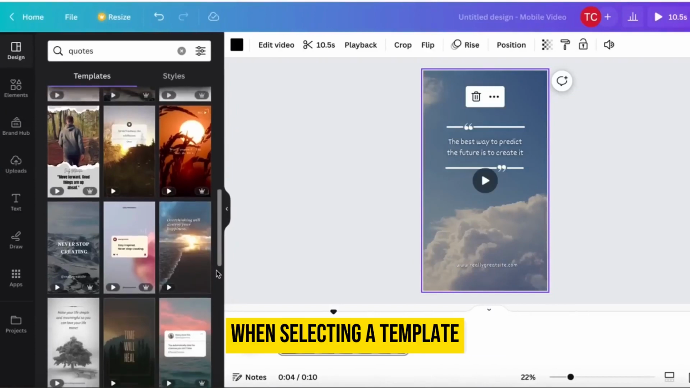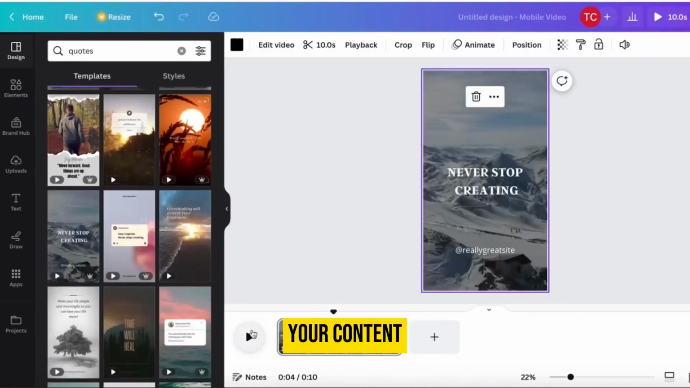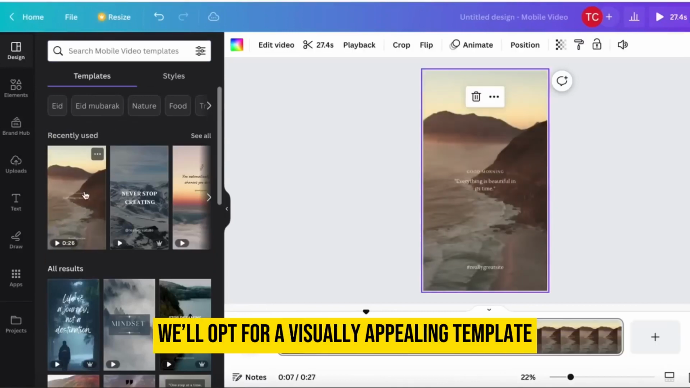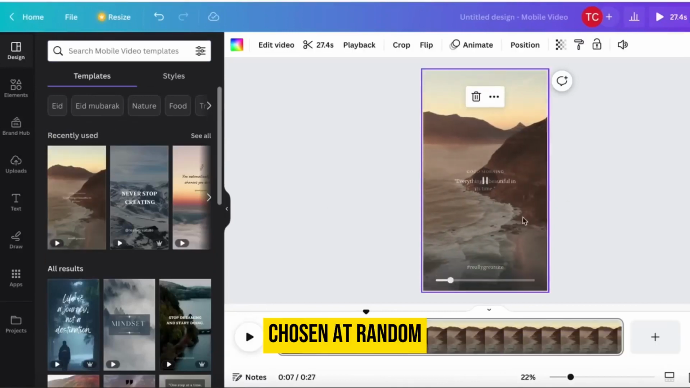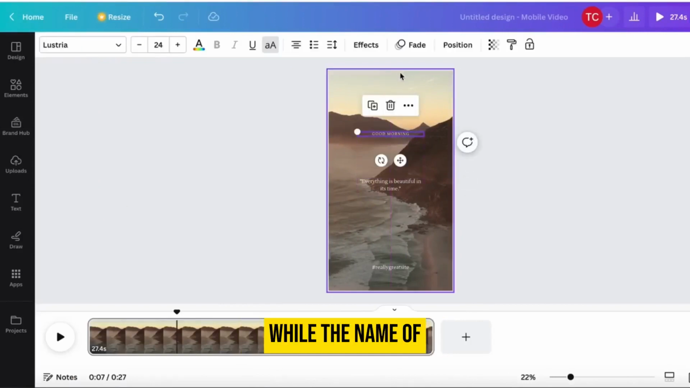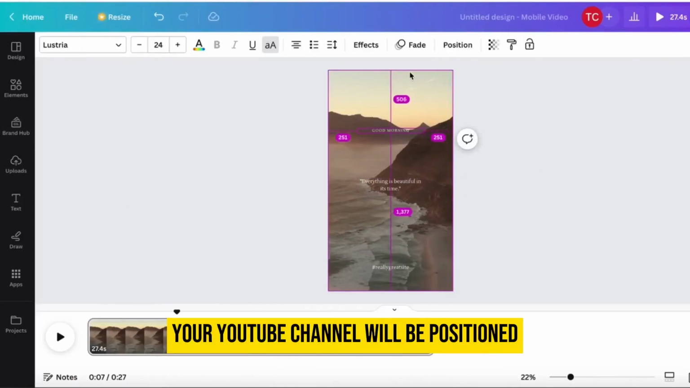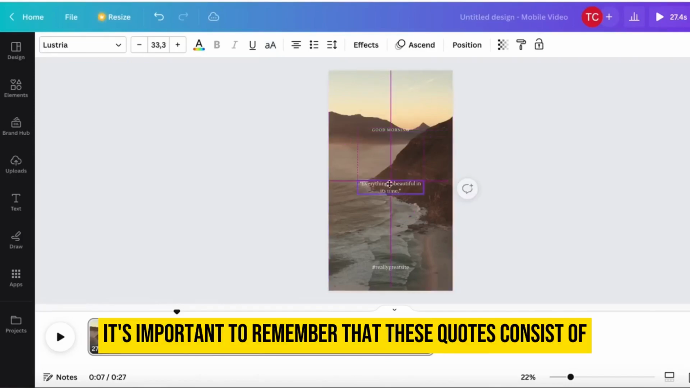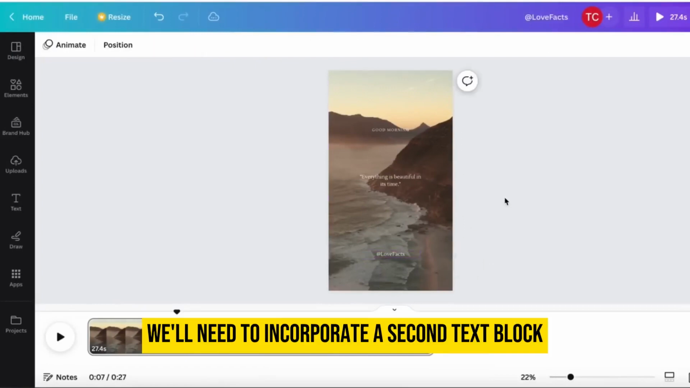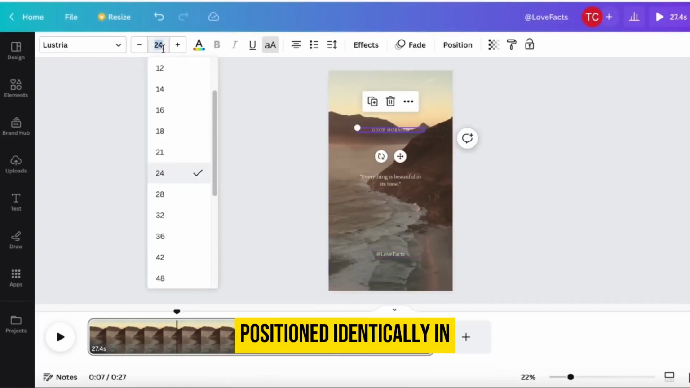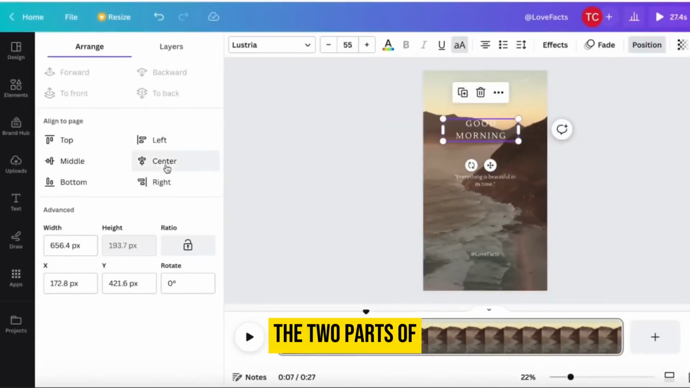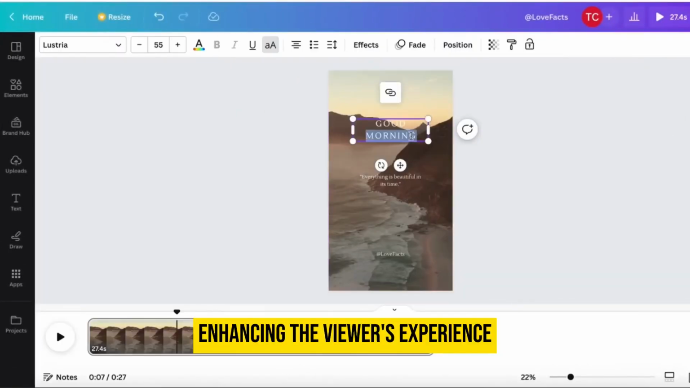When selecting a template, ensure it aligns with the nature of your content and appeals to your target demographic. For the purpose of this tutorial, we'll opt for a visually appealing template chosen at random. The quote is going to be at the central part of your template, while the name of your YouTube channel will be positioned at the bottom. It's important to remember that these quotes consist of 2 segments. Consequently, we'll need to incorporate a second text block, positioned identically in the center as the first one. This allows us to separate the 2 parts of the quote visually, enhancing the viewer's experience.